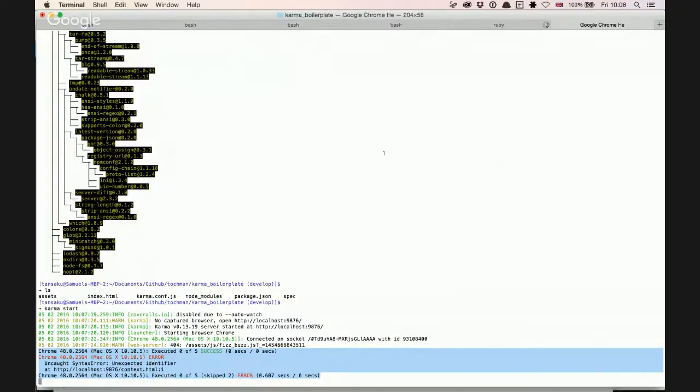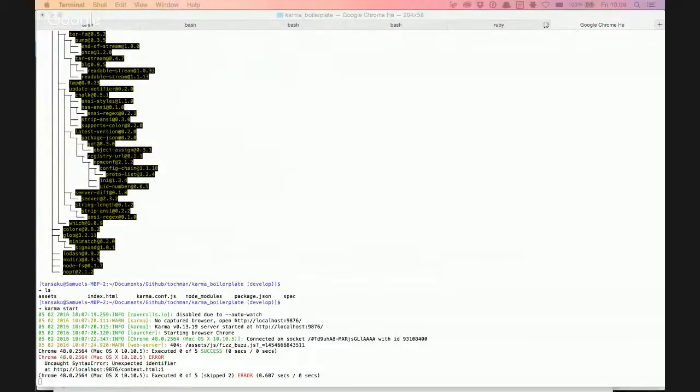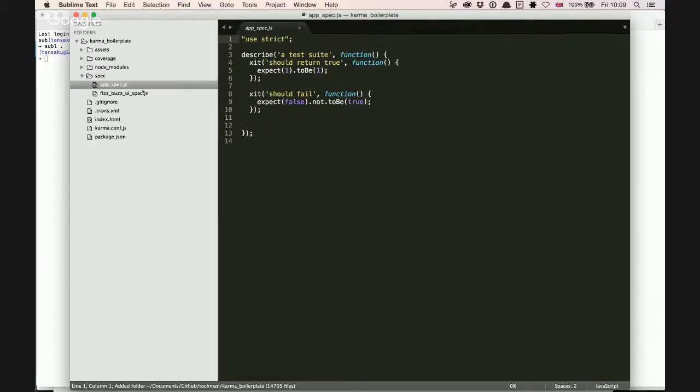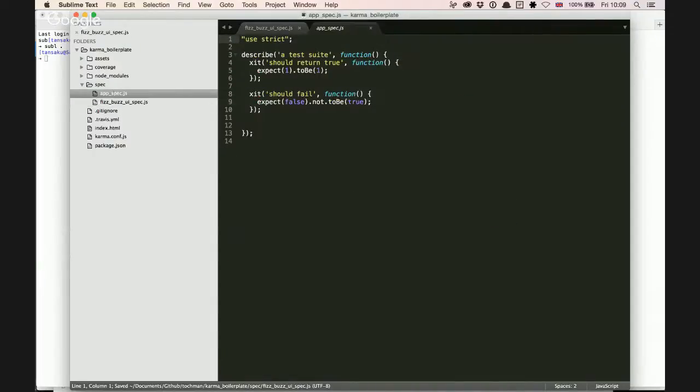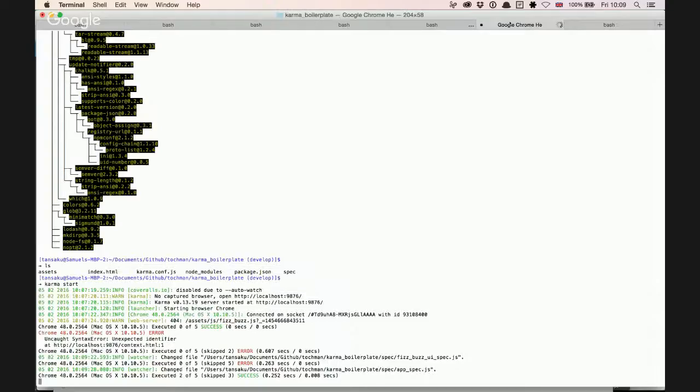What we have is two spec files, one called app spec and fizzbuzz UI spec. I commented out some of the specs. If you look in the app spec, I exited out those two tests. If you would uncomment them and exit out the one in fizzbuzz UI spec on line 9, these two in app spec are actually passing, so that's not a problem. The problem seems to be with loading the fixture and applying jQuery and things like that. So the unit specs are kind of working.